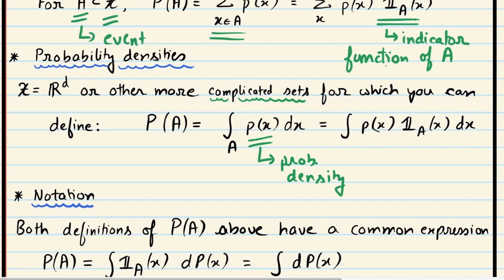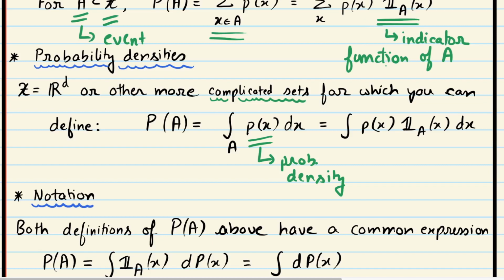Okay, and here we are computing a summation, which is also a kind of integral, by the way, but over a very simple measure, the counting measure. Okay, so these two have a very similar form, and that's the connection between density and probability mass function.